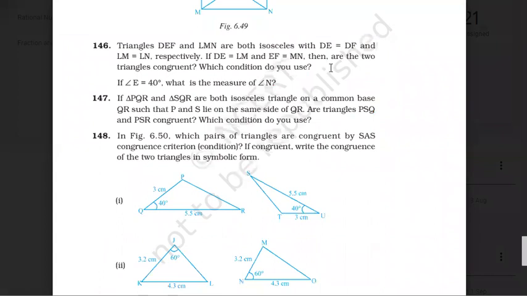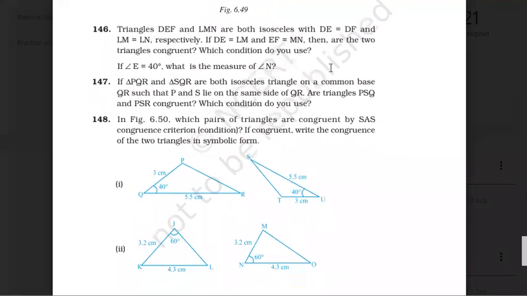Now 146. Right? 146, everyone. Just give 1 minute. Okay, very good, everyone. So let's see.